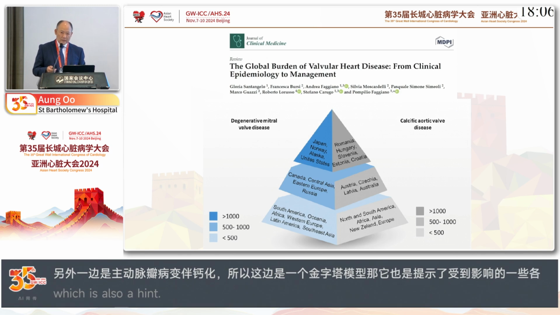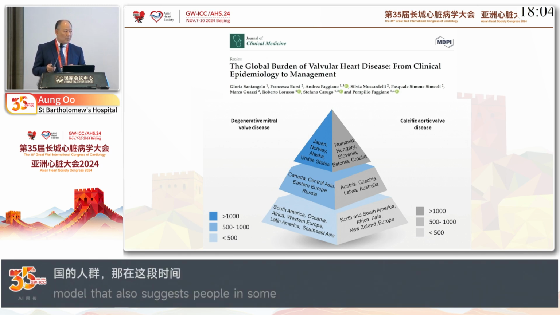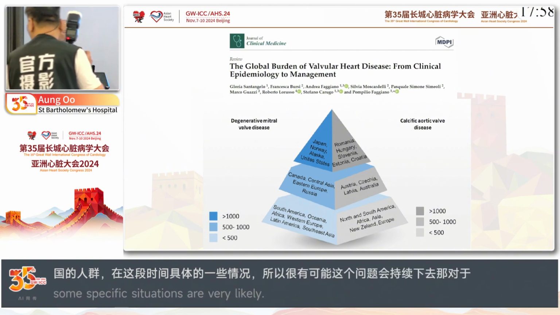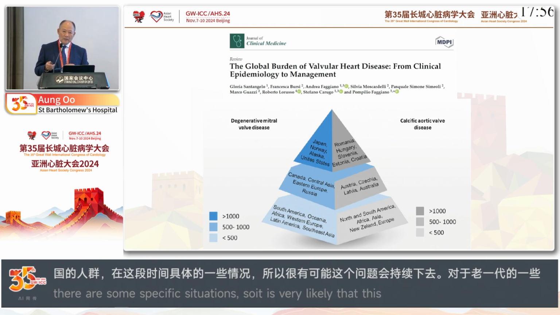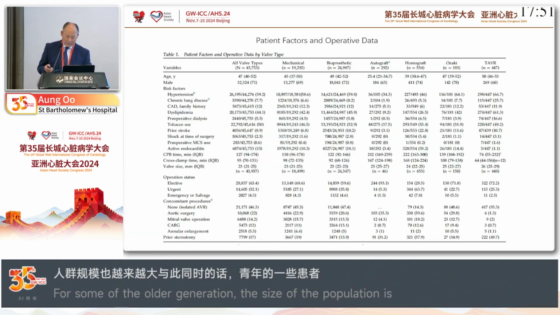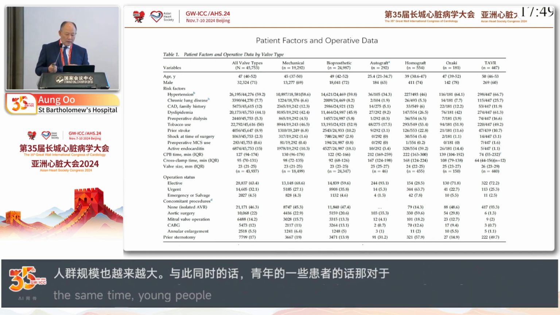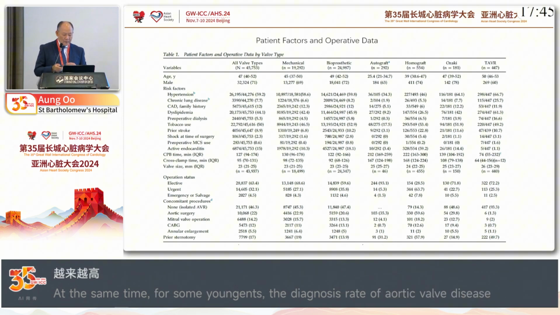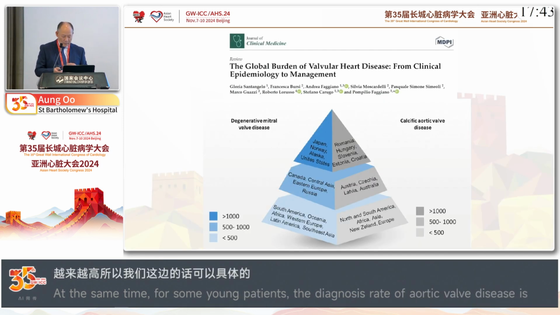We know that this is ongoing, and probably going to be an ongoing issue. The older population is expanding, but at the same time, more and more younger patients are also being diagnosed with aortic valve disease. So when you look at the outcome for these patients, I'll go to that.